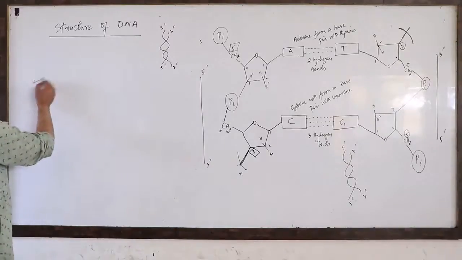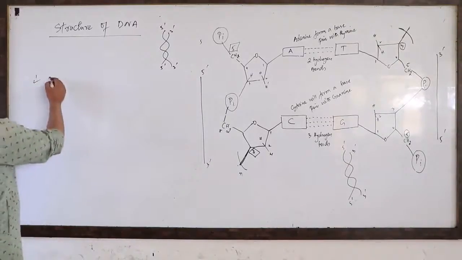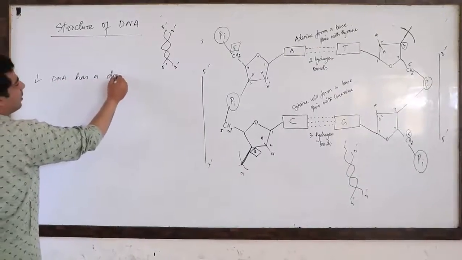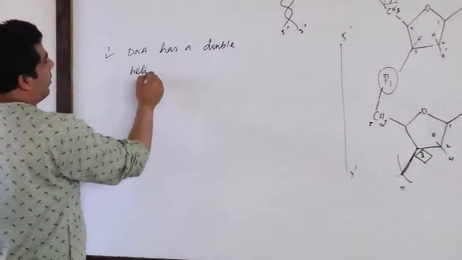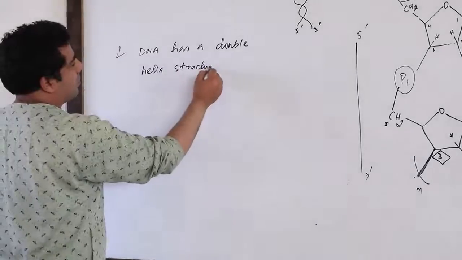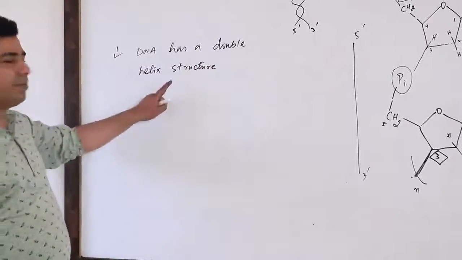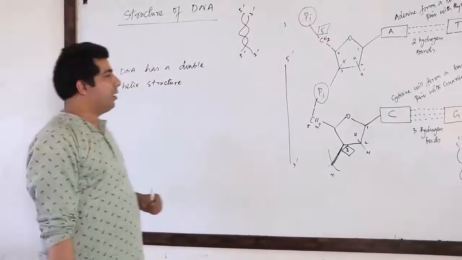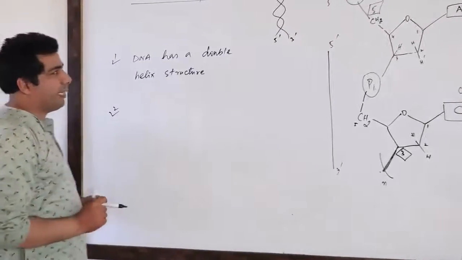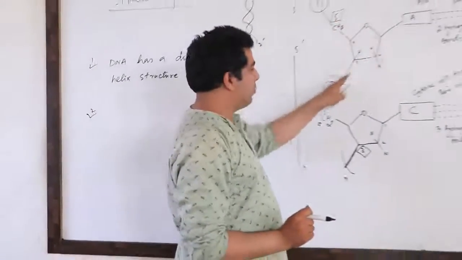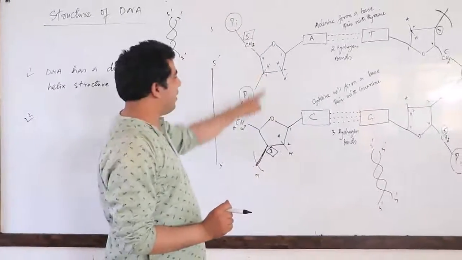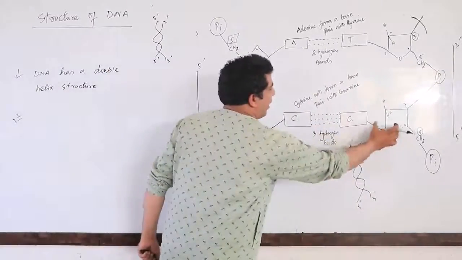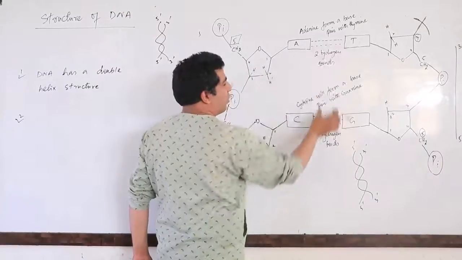Second point we'll write down here. Let's start from here only. First point: DNA has a double helix structure. This is the structure of DNA. Second point: these 2 strands, let's suppose this is strand A and this is strand B, are held together by hydrogen bonds.